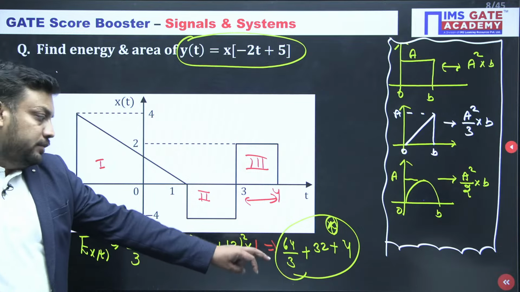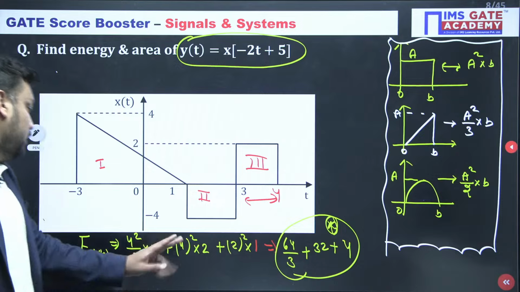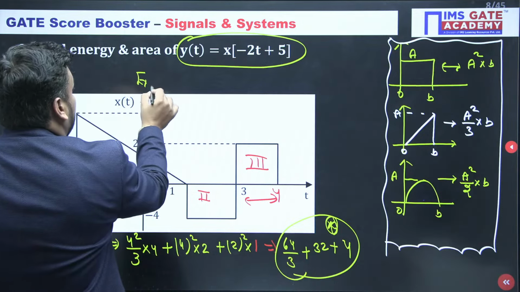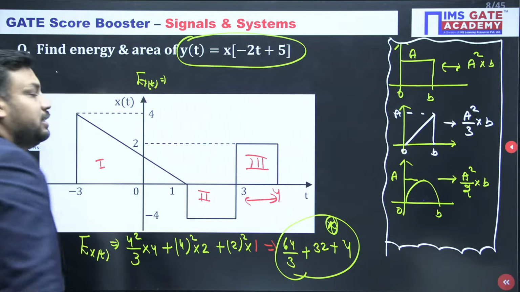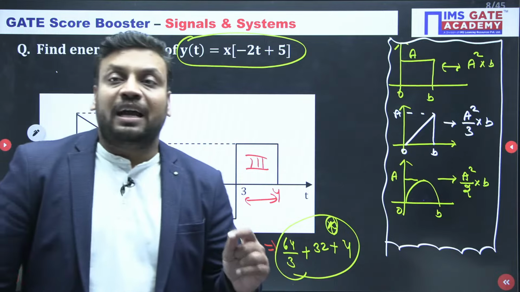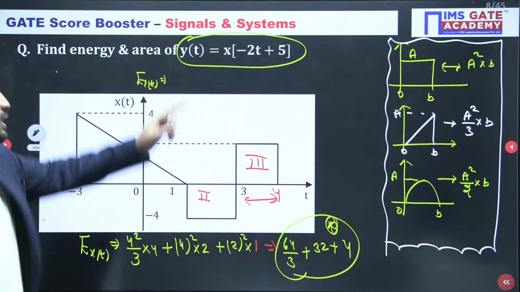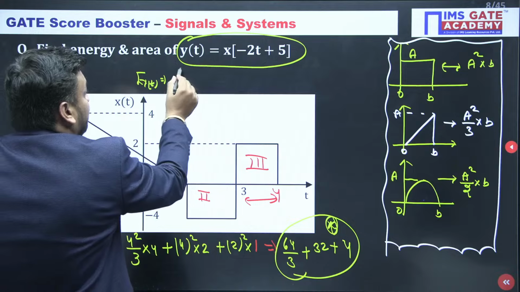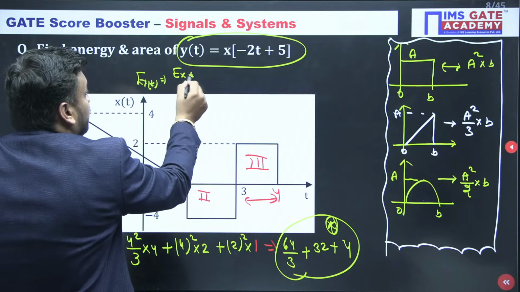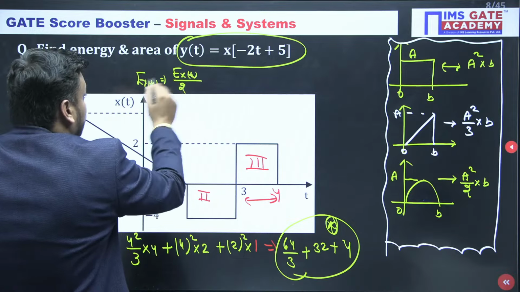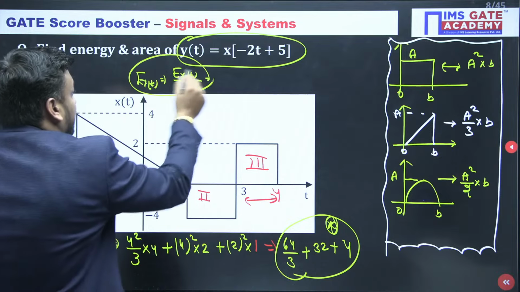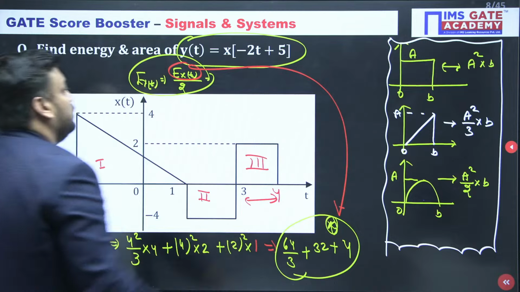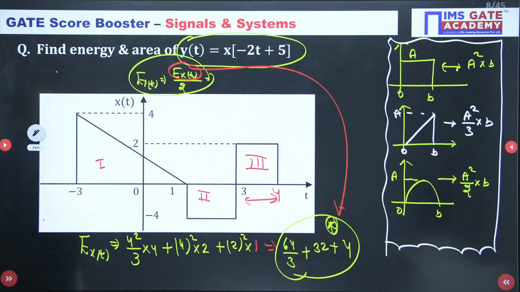This is the energy of x of t, by the way. And what is the energy of it? We know that energy depends only on the time scaling and amplitude scaling. Here the time scaling factor is 2, and time reversal is independent. So whatever the energy of x of t is, divide by 2, and you will get the energy of it. The energy of x of t you will collect from here. You can do this calculation part.